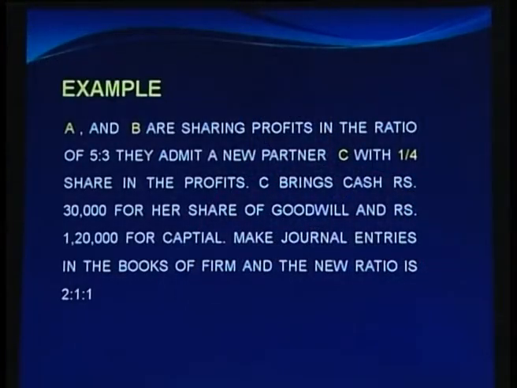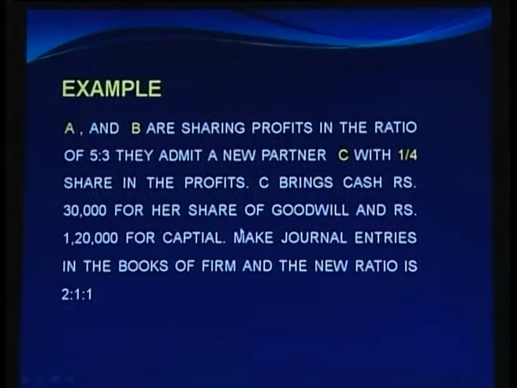Students, now a question comes into our mind: how will we do these journal entries in a practical scenario? So, we will take up a question and analyze these entries. First one is: A and B are sharing profits in the ratio of 5:3. They admit a new partner C with 1/4 share in the profit. C brings cash rupees 30,000 for her share of goodwill and 1,20,000 for capital. Make journal entries in the books of the firm, and the new ratio is